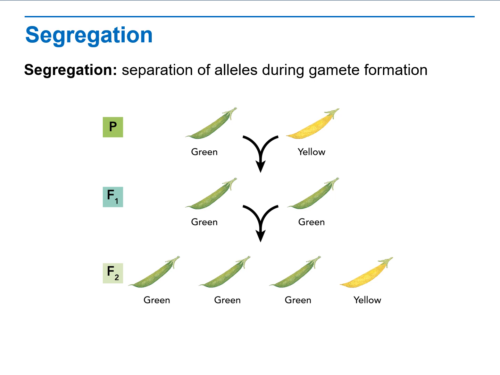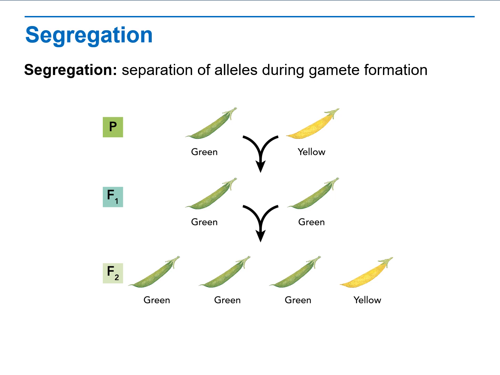But then if he took those offspring from the F1 generation, the first generation, and crossed them with each other, then in the next generation, that yellow trait would reappear. In fact, about 1/4 of the individuals in the F2 generation would show that yellow pea pod trait.